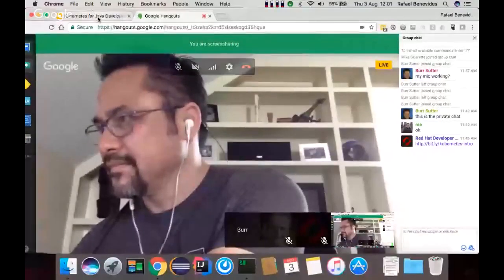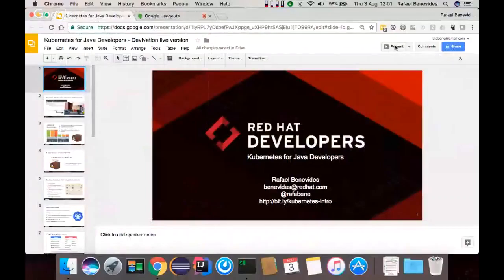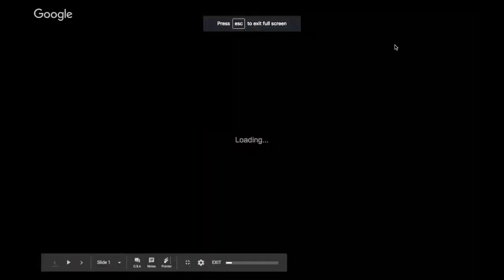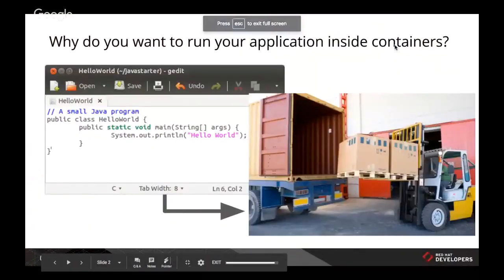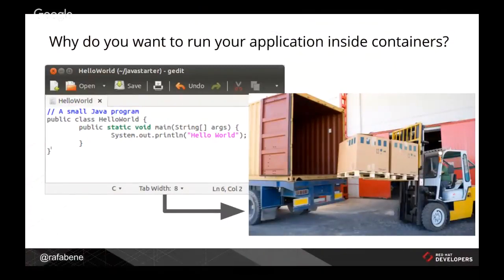Hello, everyone. It's a great pleasure to be here presenting to you this introduction of Kubernetes focused on Java developers. So let me start sharing my screen so we can do a journey together through Kubernetes, specifically for Java developers. Well, one of the first things that we need to understand, because most people ask, well, Java isn't supposed to be already a multi-platform language, is why we want to run Java applications inside containers.